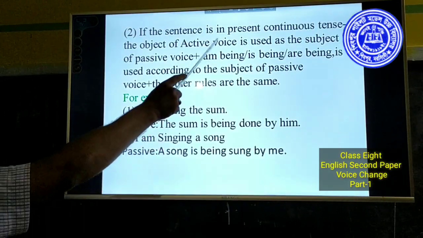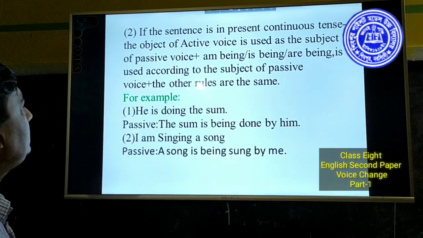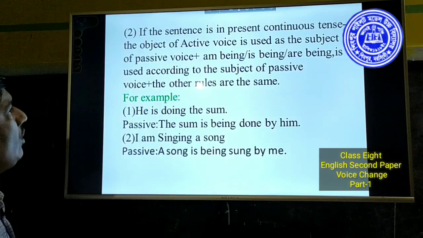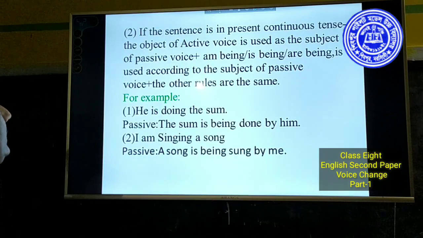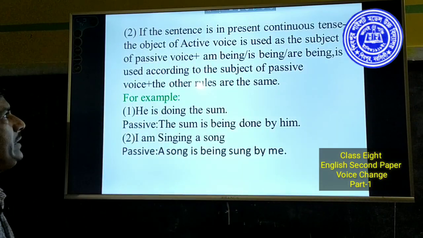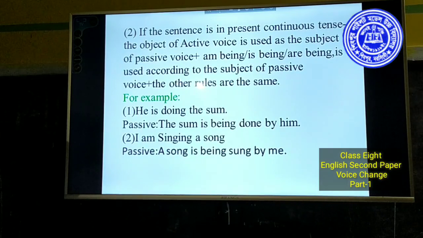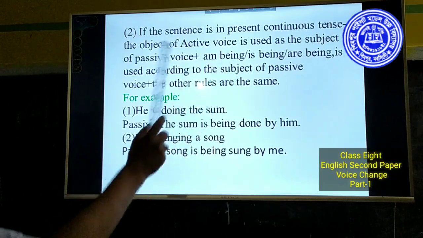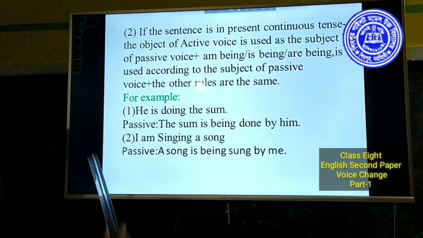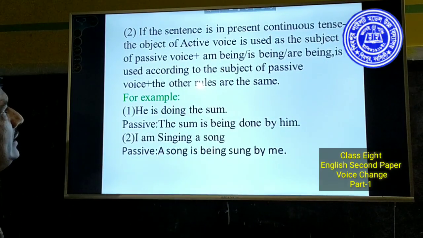If the sentence is in present continuous tense, the object of active voice is used as the subject of passive voice. That means you have to make the object of active voice the subject of passive voice.